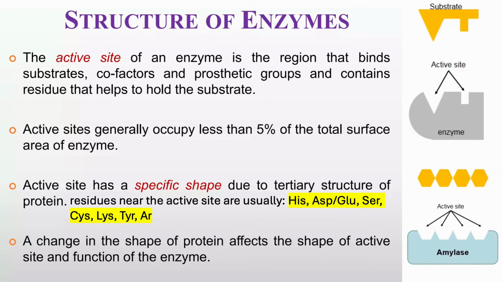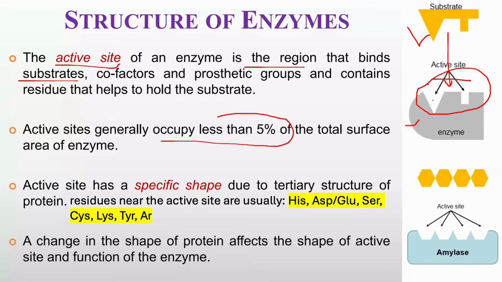Let's go into the structure of enzymes. Enzyme structure, as I told, must have an active site. This is the active site, and this active site is the region that binds the substrate. This is the substrate, and this is the enzyme, and the enzyme has an active site, and here the substrate will come and bind and make a complex. An active site occupies less than 5% of the total surface area. You have seen here the total enzyme, and the active site is a very small portion, only 5% or less.